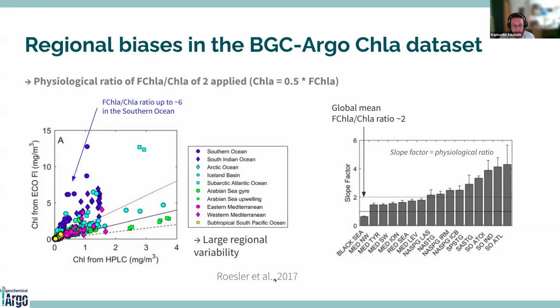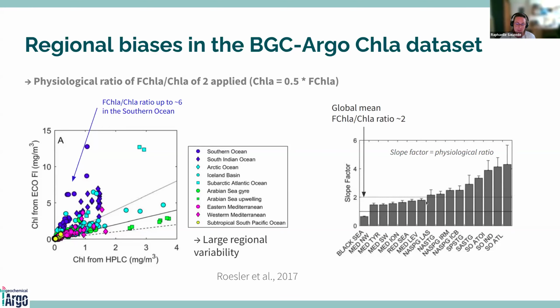And in their study, they also derived the chlorophyll concentration from a biooptical relationship on different floats. And you can see here, for different areas, that the global mean fluorescence over chlorophyll concentration ratio is about 2.